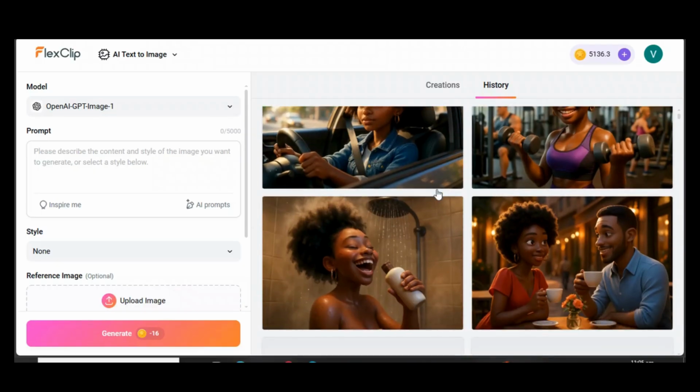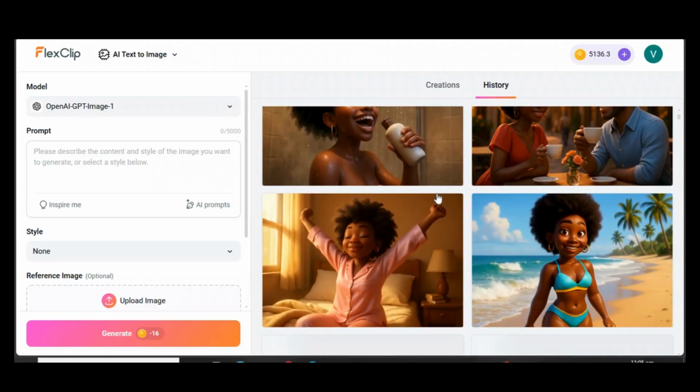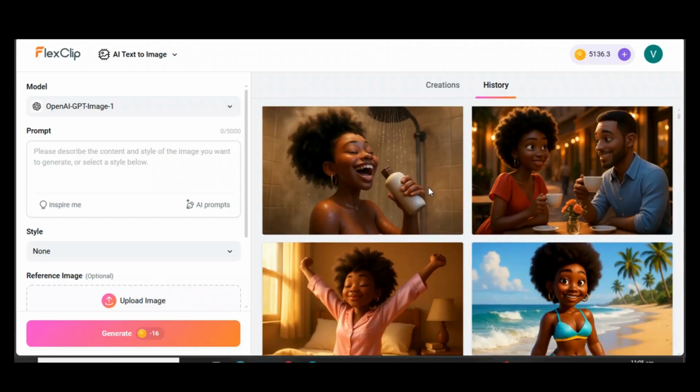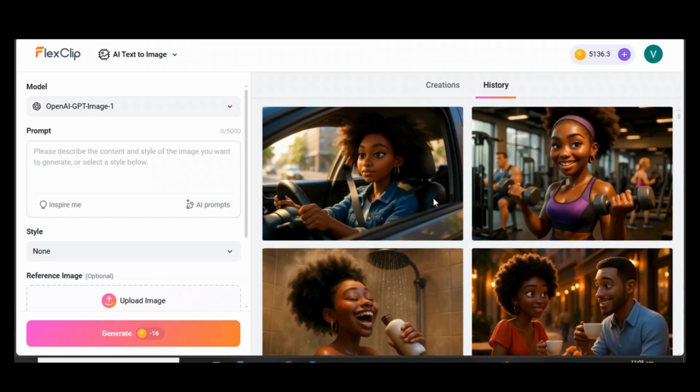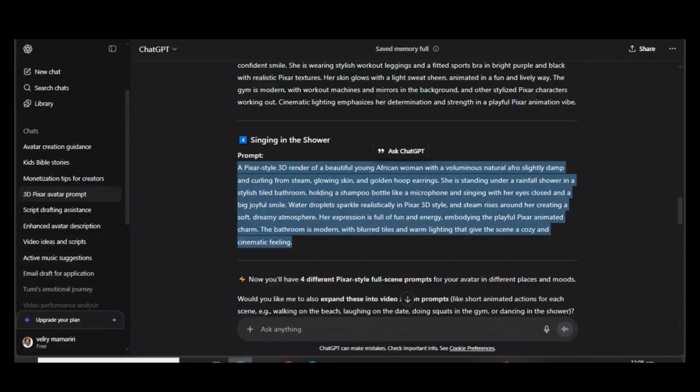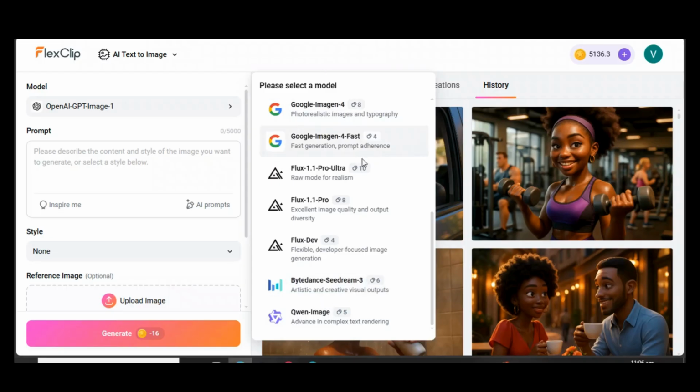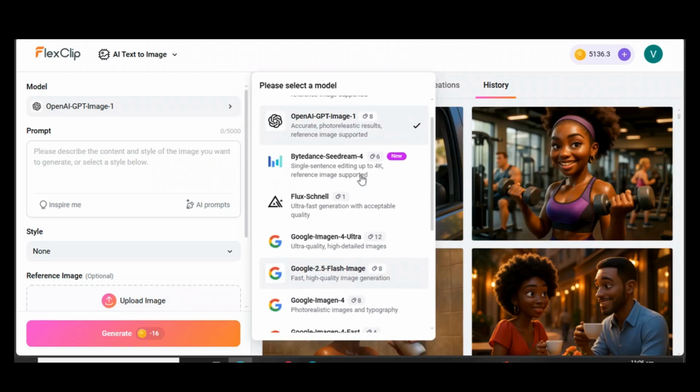Okay, so these are my images that I created on FlexClip AI. You can use any other platform to create your images. Mine are actually beautiful. I use this OpenAI GPT image 1, which is the same as the one that you find on ChatGPT. You can just come here to create those beautiful images. I actually love this GPT image. They're actually very nice.